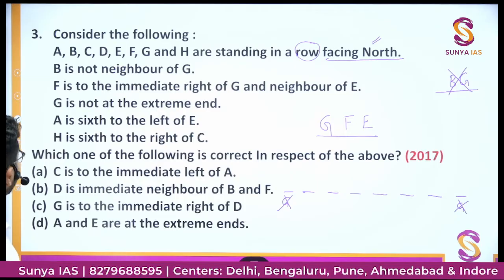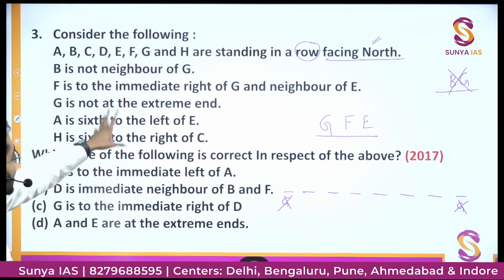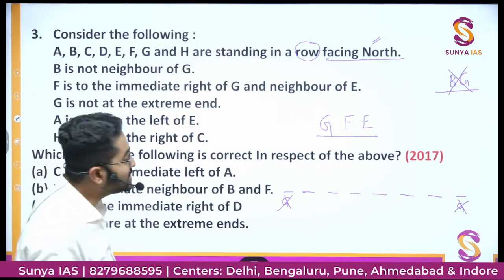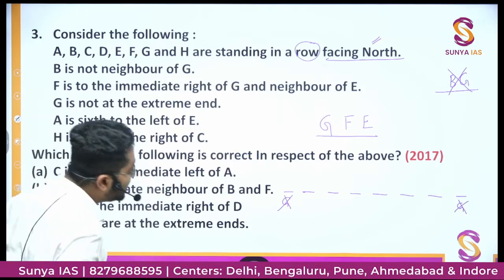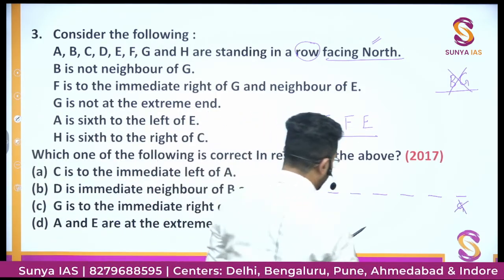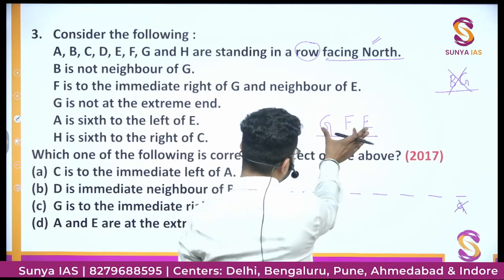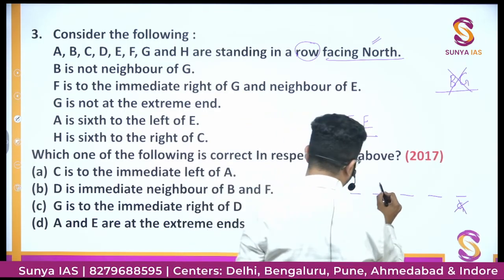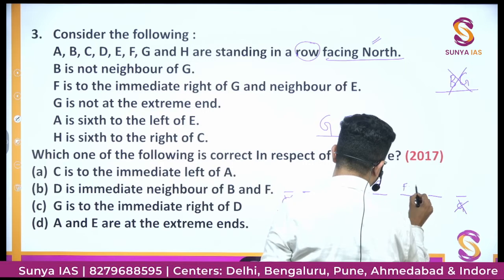Okay. A is 6th to the left of E. A is 6th to the left of E. So we know one thing, that these 3 will be together. So one possibility would be if G, F, E comes like this.